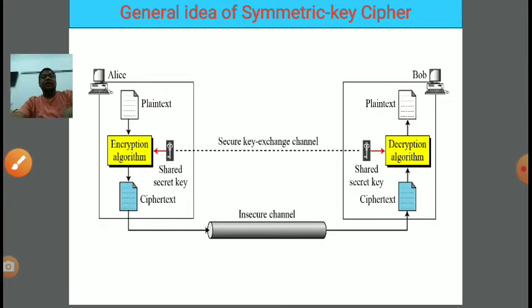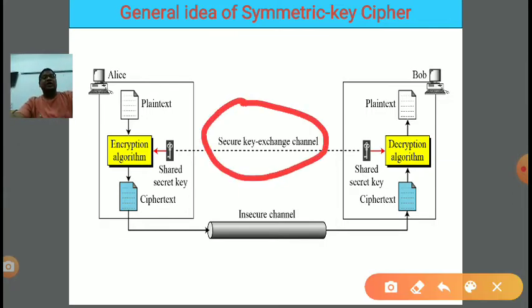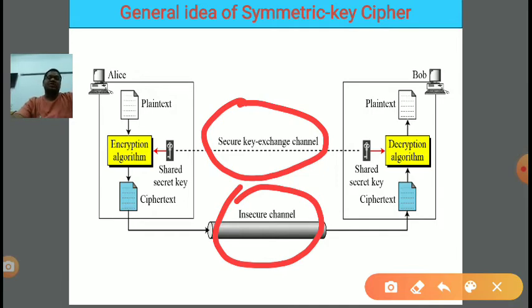Now one very important point is that there are two channels. One channel is for the ciphertext transmission. Since the ciphertext is now in secure form, if it is seen by a hacker, intruder, or any attacker, the ciphertext can be seen. But even if the attacker knows the ciphertext, he or she is not able to decode it, right? Because the attacker doesn't have the key. Now here, how do we ensure the security and secrecy of the key?